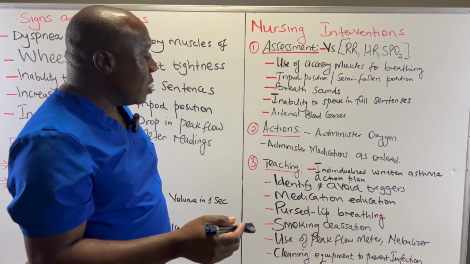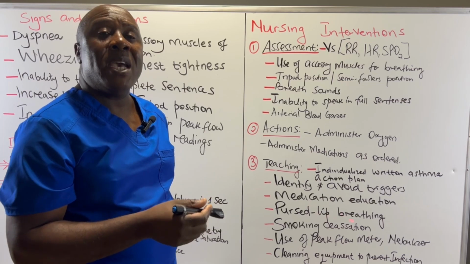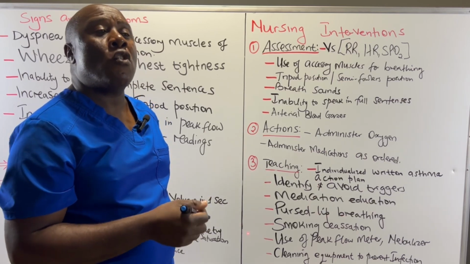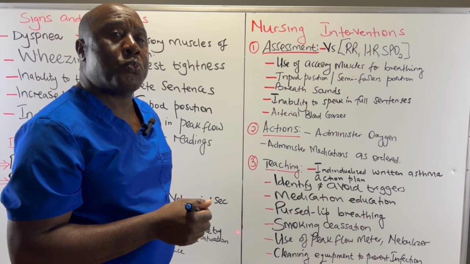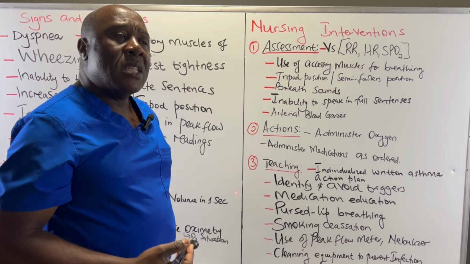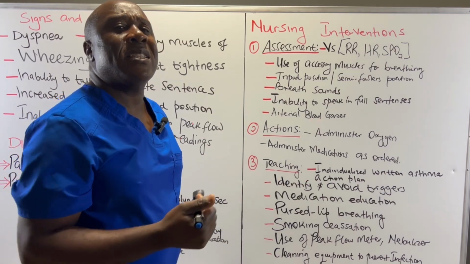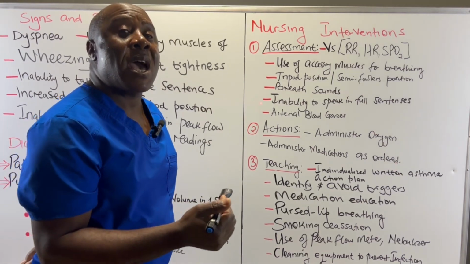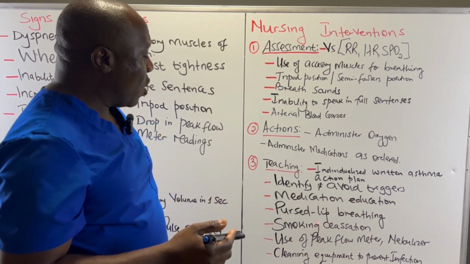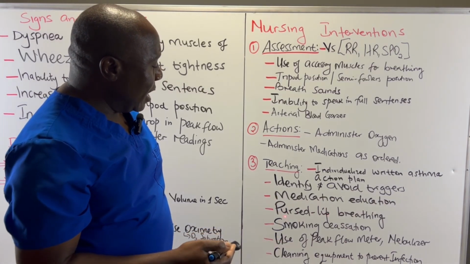So teach them about pursed lip breathing. They breathe as if they are blowing into a straw or blowing off a candle. As you do that, you lengthen, you elongate the exhalation, and the longer you breathe out, the more air you force out of the lungs, the more carbon dioxide you force out of the lungs. So teach them about pursed lip breathing.